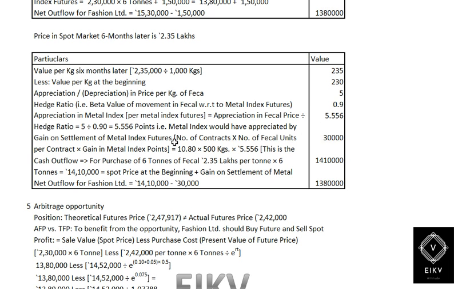So the gain on settlement of the metal future contract, that is number of contracts multiplied by number of units into the change in points, is 10.8 into 500 into 5.55, which gives you rupees 30,000. So the cash outflow for the purchase of 6 tons of vehicle would be 2.35 lakhs per ton into 6, which is 14,10,000.